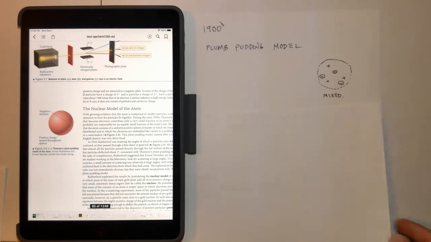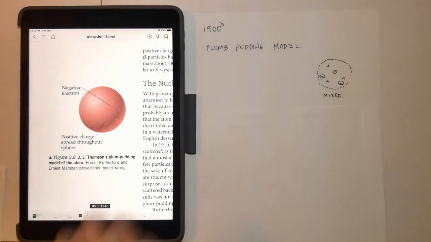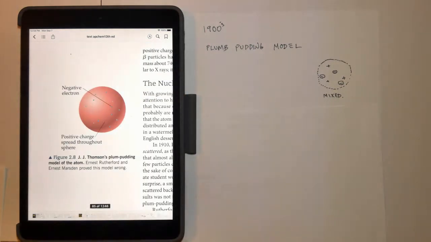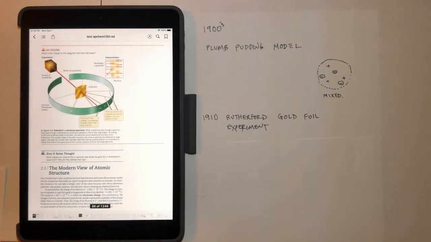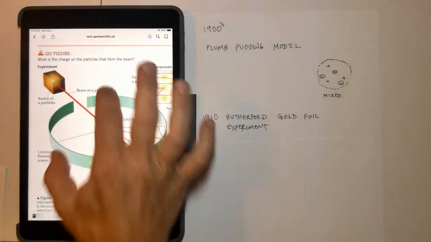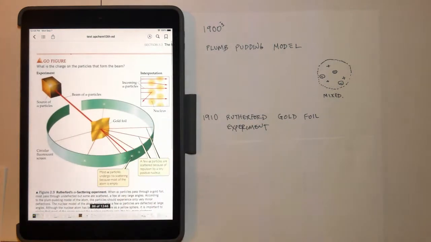In the early 1900s, there was a model of the atom called the plum pudding model. J.J. Thomson had this model, and he said that there were positive and negative particles mixed in this spherical shape, and they were just randomly mixed throughout. Well, they weren't sure about this, and so along in 1910 came a landmark experiment named the gold foil experiment by Ernest Rutherford. Here's a picture, an interpretation of what it actually did.